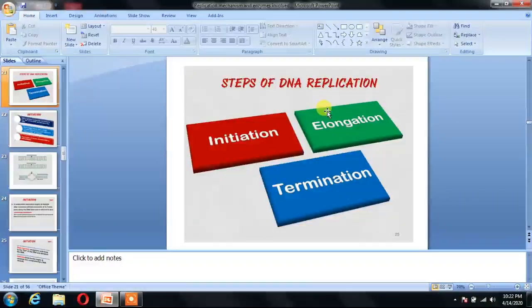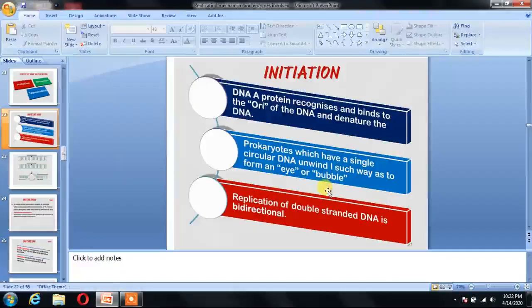Basically there are 3 steps of DNA replication: initiation, elongation and termination. In initiation, DnaA protein recognizes and binds to the ori, that is the origin of replication of DNA, and it denatures the DNA. Prokaryotes, which have a single circular DNA, unwind in such a way as to form an eye or bubble.